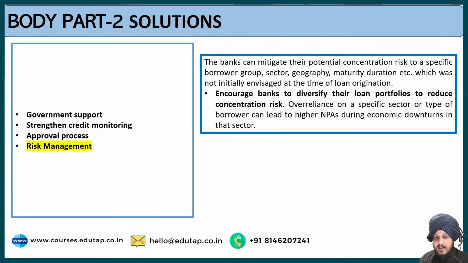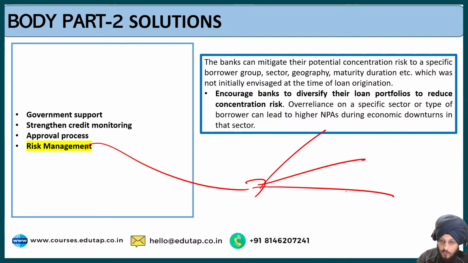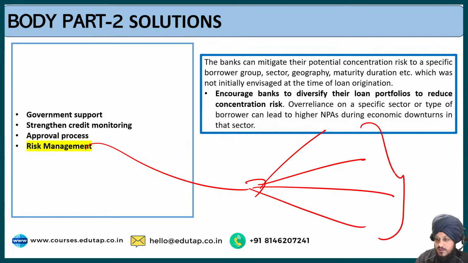The last point is risk management. The banks need to do risk management in a better manner. The banks can mitigate their potential concentration risk to a specific borrower group, sector, geography, maturity duration, etc. What this point is all about is that it is encouraging banks to give loans to diverse types of borrowers instead of giving loans only to people from certain sectors.